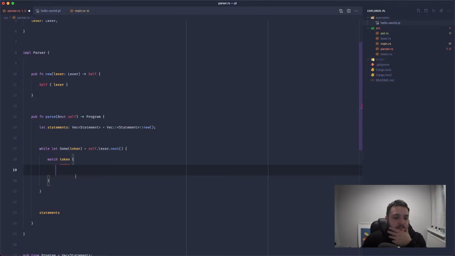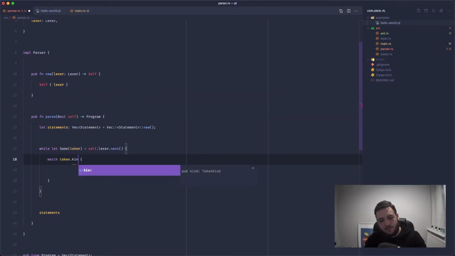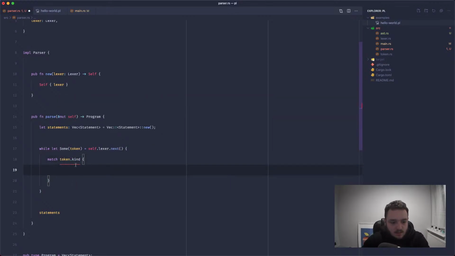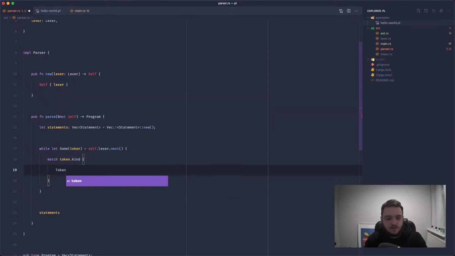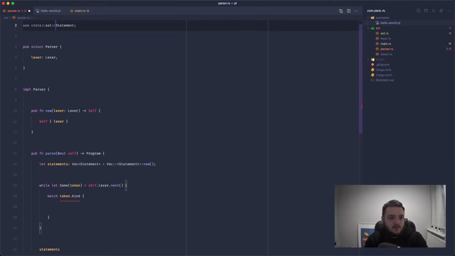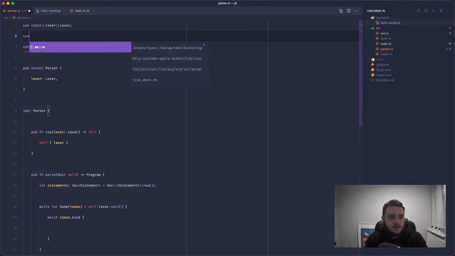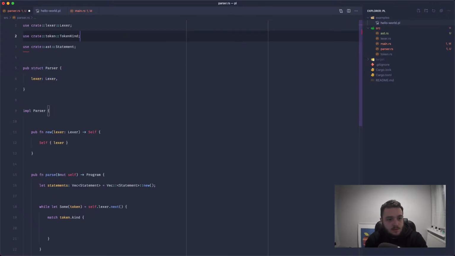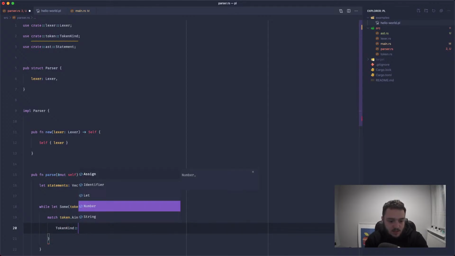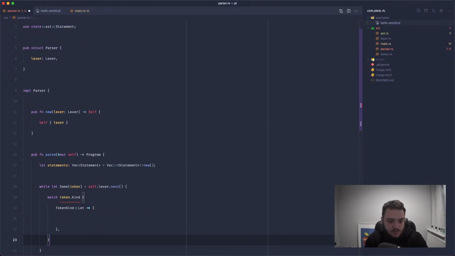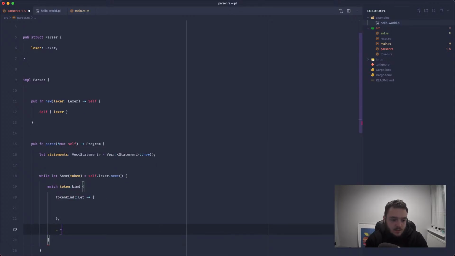And we're going to take real advantage of the pattern matching that Rust provides here. Although, do we need to? We can probably just match against token.kind. This will be a lot simpler. So we'll start with token. It would help if I imported it. So we'll use that. We'll use TokenKind. And we'll say if we come across TokenKind::Let, we want to drop into this block. Otherwise we'll say that, sorry, we've not implemented it yet.